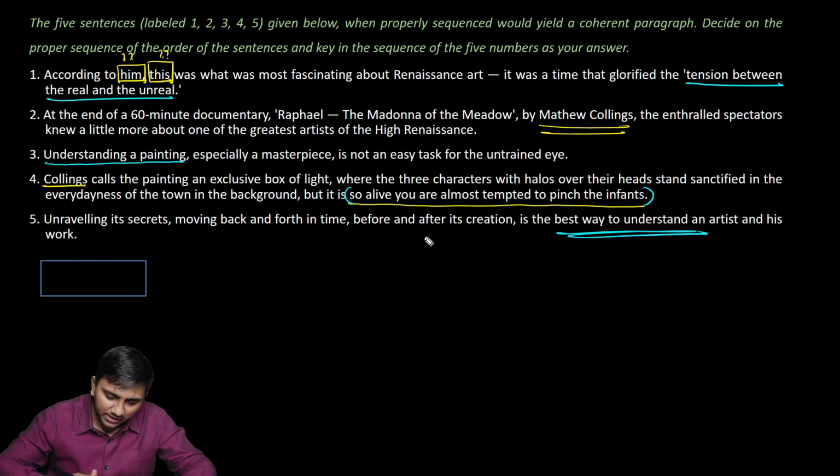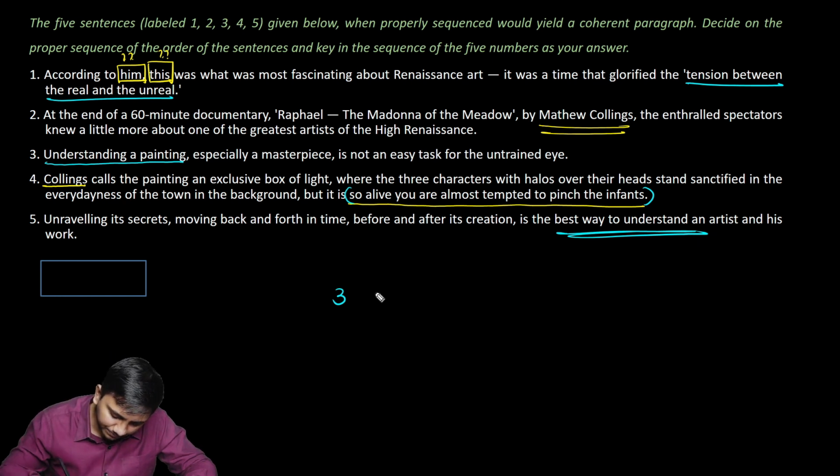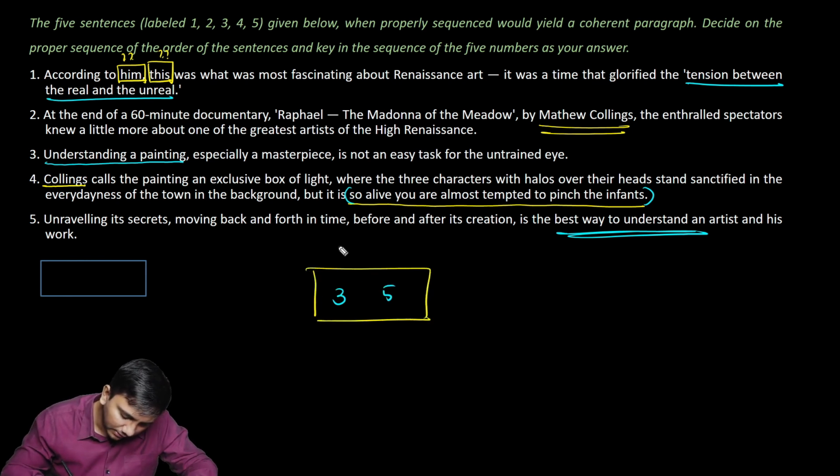So now let's put things together. 3. Why are we starting with 3? It's a very general statement. We can start with it. Understanding a painting, especially a masterpiece, is not an easy task for the untrained eye. Doing this is the best way to understand an artist and his work. So these two are slightly general.